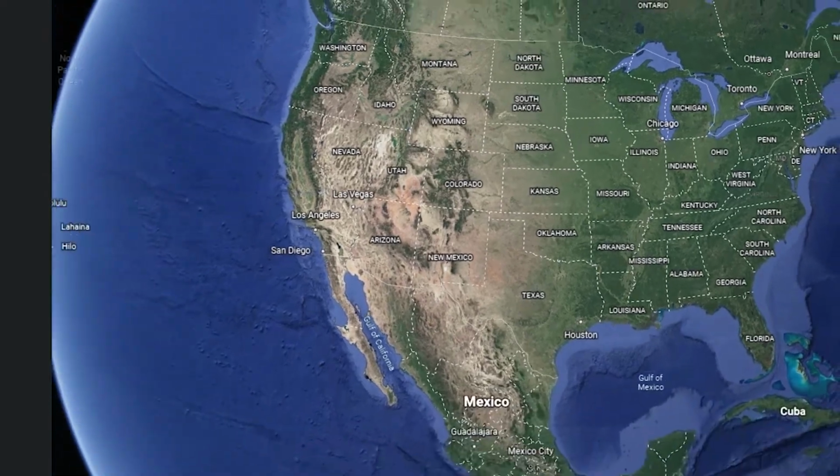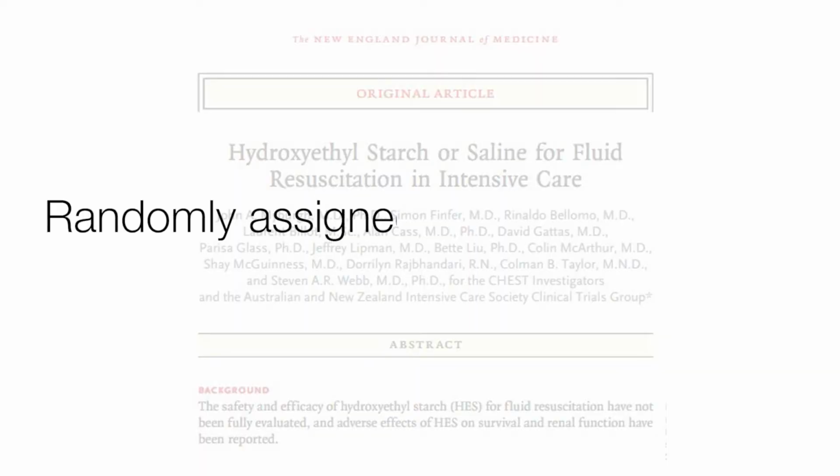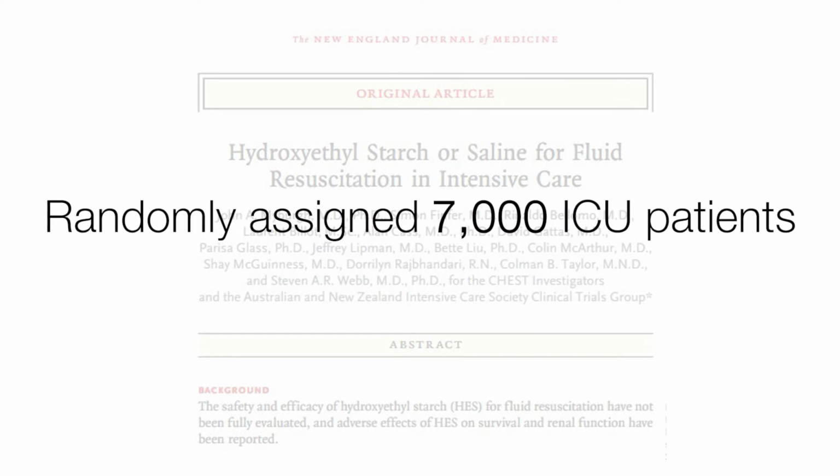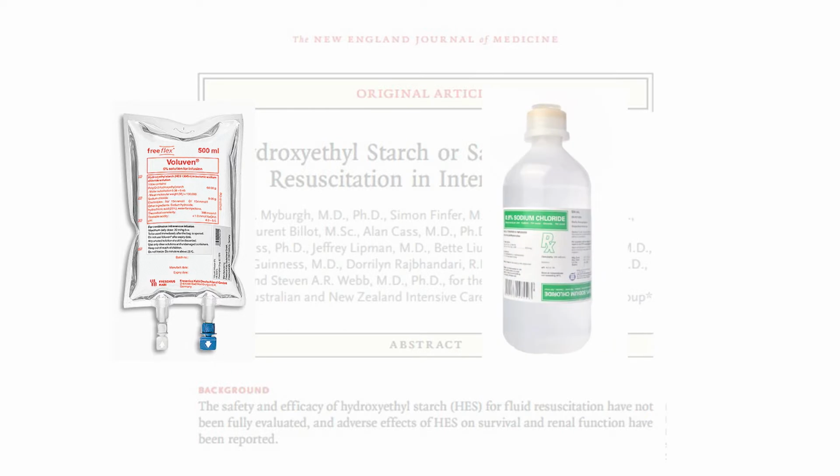The trial was conducted in 32 hospitals in Australia and New Zealand, and investigators randomly assigned 7,000 patients who had been admitted to an ICU in a 1:1 ratio to receive either 6% hydroxyethyl starch with molecular weight of 130 kilodalton and a molar substitution ratio of 0.4 in a 0.9% sodium chloride or 0.9% sodium chloride saline for all fluid resuscitation until ICU discharge, death, or 90 days after randomization.